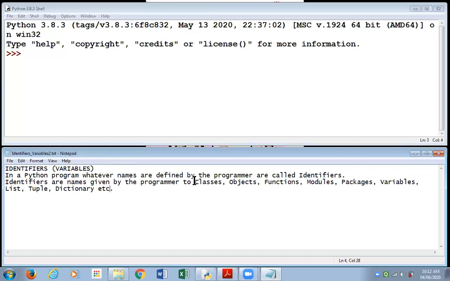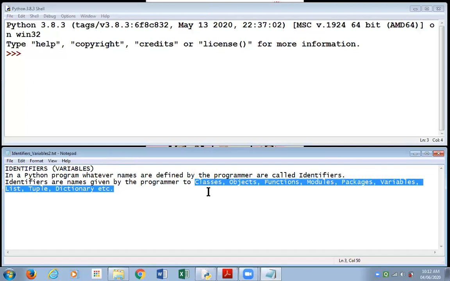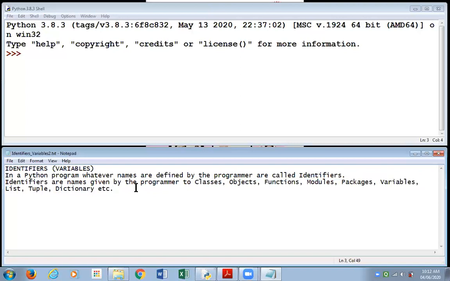These are various components that a programmer will create himself in a program. And to identify them in a program, the programmer has to give some names to them for identification purposes, and so they are also called identifiers. These names are called identifiers.